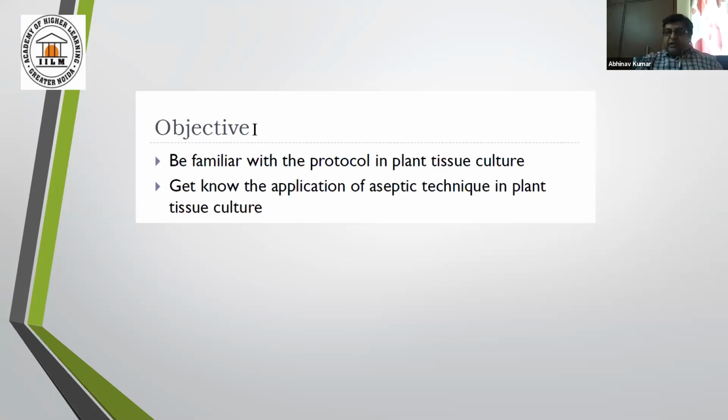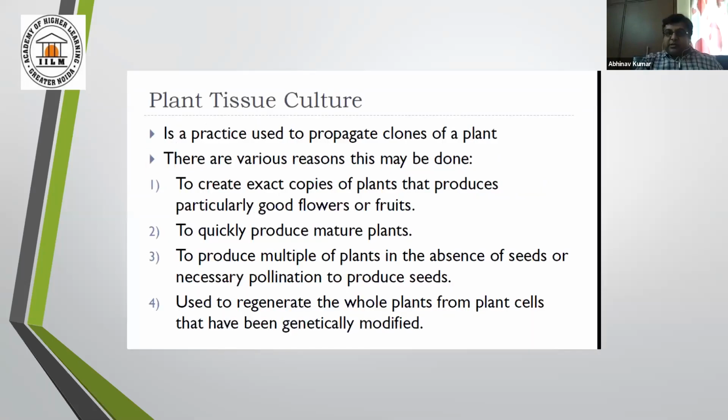Fine. So my second objective is cellular totipotency in plants.